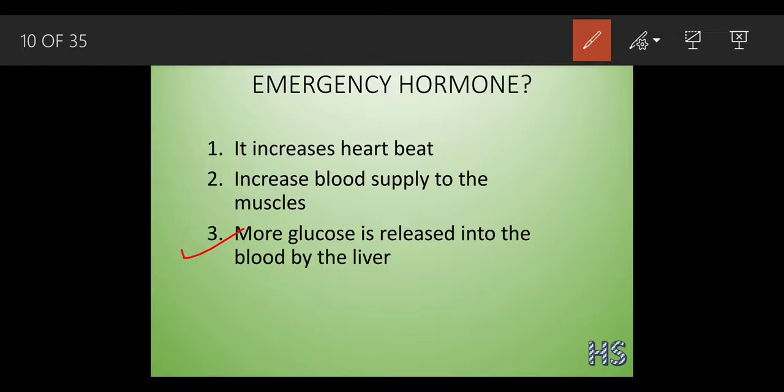More amount of glucose is released into the blood by the liver. Okay, what is the function of the liver? The function of the liver is to store the extra amount of glucose. Why does the liver store the extra amount of glucose?